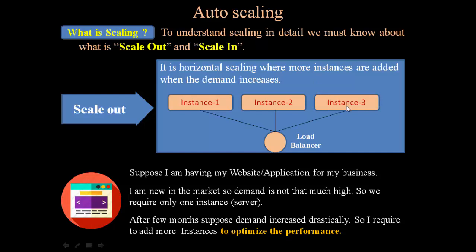The load balancer will distribute equal load between instances 1, 2 and 3. So every time we add an instance whenever the demand increases. So what exactly is scale out? Scale out means that we add more instances whenever the demand increases.